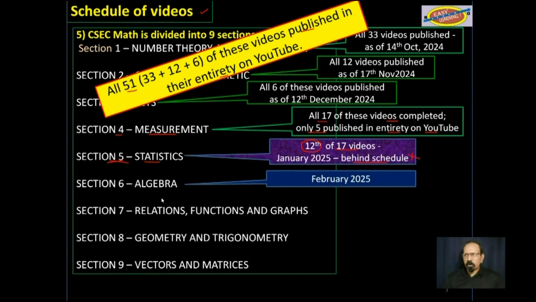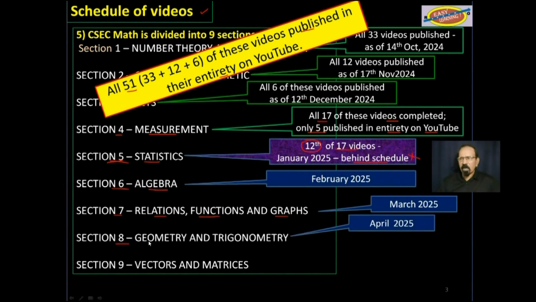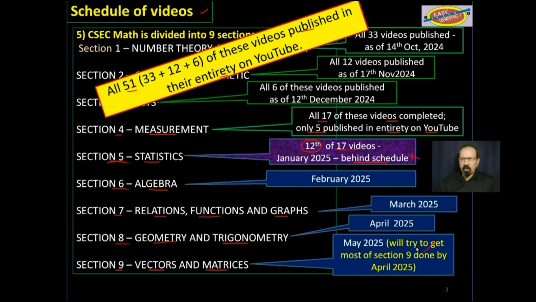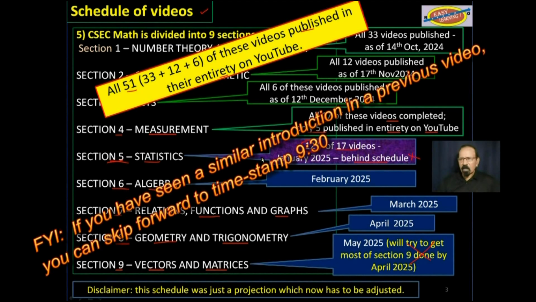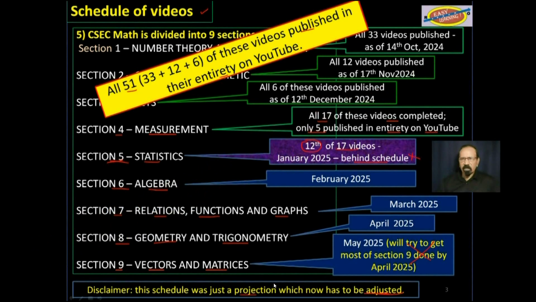Then, of course, we go to section 6, algebra. Section 7, relations, functions, and graphs. Section 8, geometry and trigonometry. Finally, section 9, vectors and matrices. This schedule is no longer valid. Disclaimer, this schedule was just a projection which now has to be adjusted.